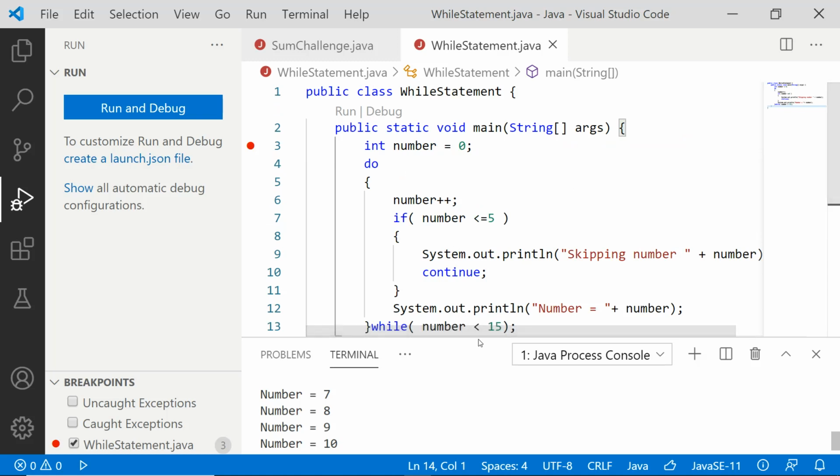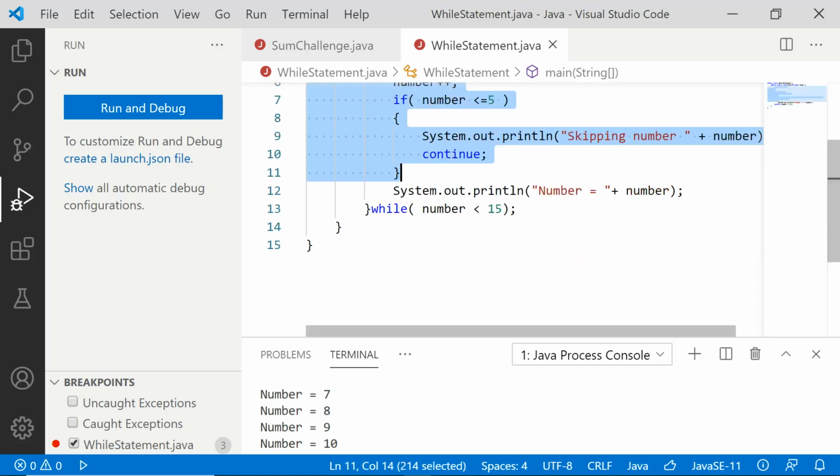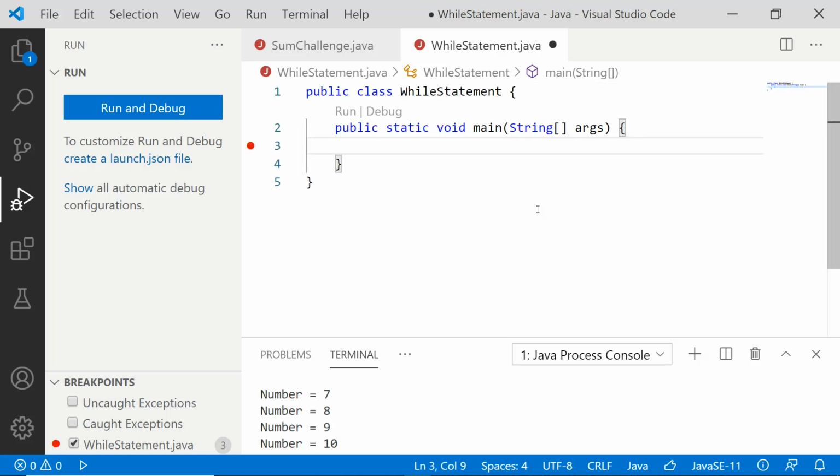Okay, so now what we're going to do is, let me get rid of all these things, and now let me introduce you to a small problem statement, where we need to find all the even numbers between a particular range. All the even numbers have to be found between a particular range. First thing that I'm going to do is write a separate method for finding whether a given number is an even number or not.